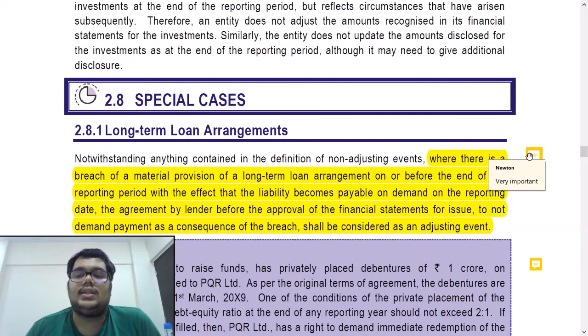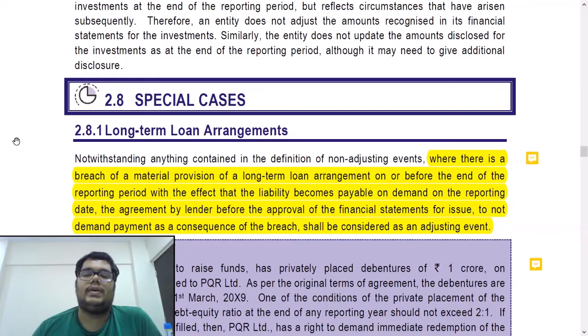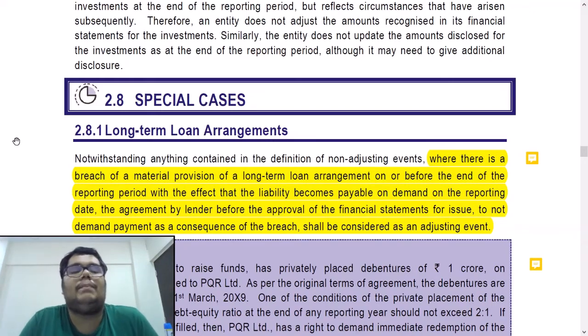Next point, this is important, long-term loan arrangements. When there is a breach of a material provision of a long-term loan arrangement on or before the end of the reporting period, with the effect that the liability becomes payable on demand on the reporting date, the agreement by the lender before the approval of the financial statements for issue to not demand payment as a consequence of the breach shall be considered as an adjusting event. So now let us try to slowly understand this point.